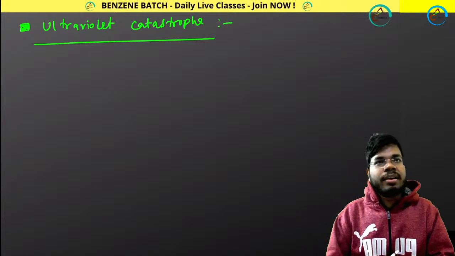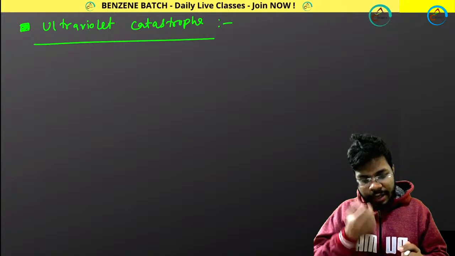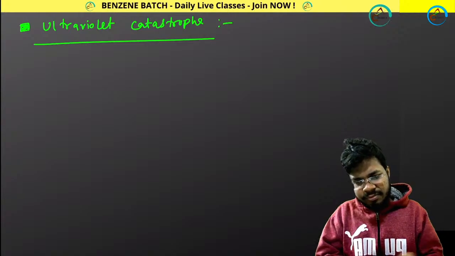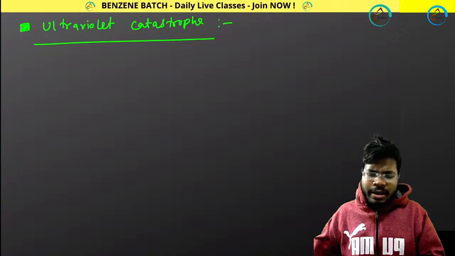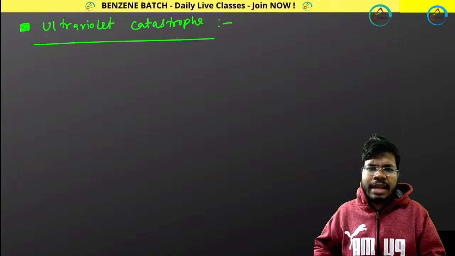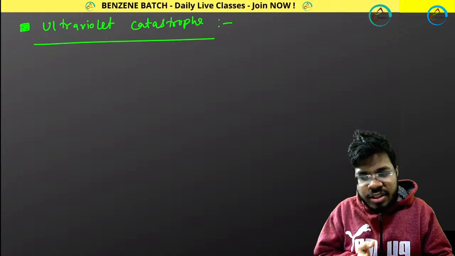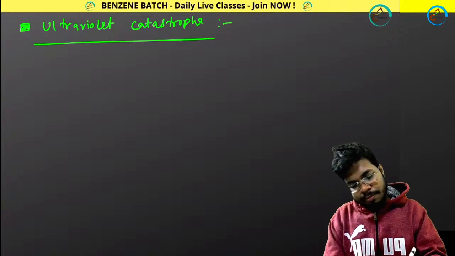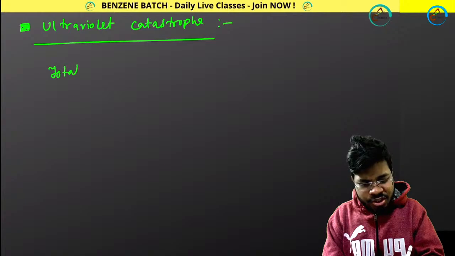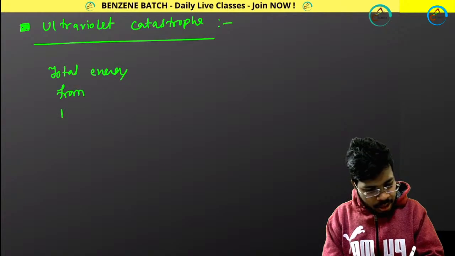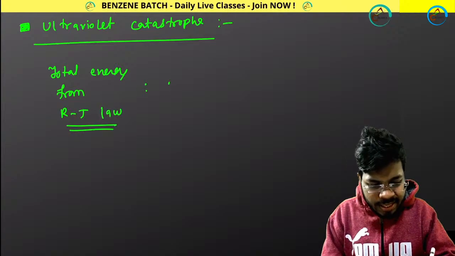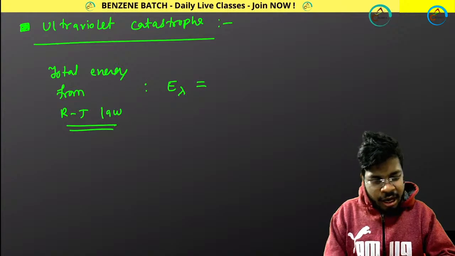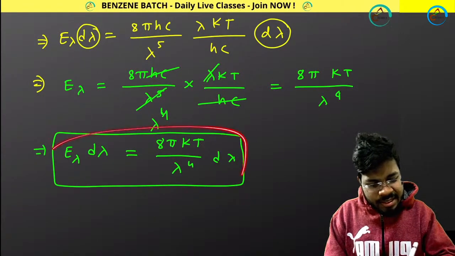Ultraviolet catastrophe. That thing is called ultraviolet catastrophe. What is that? Basically, ultraviolet catastrophe is the phenomenon that we get from Rayleigh-Jeans law. From Rayleigh-Jeans law, if I want to calculate the total energy, suppose I want to calculate E lambda. How to do that? I know this is my Rayleigh-Jeans law.